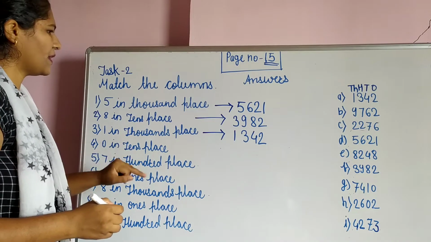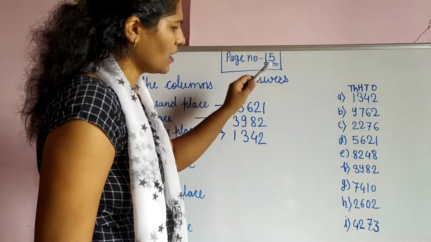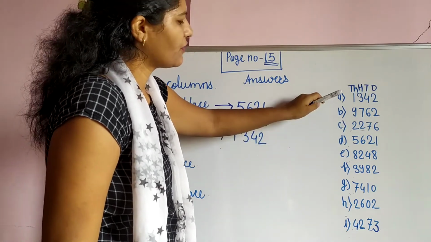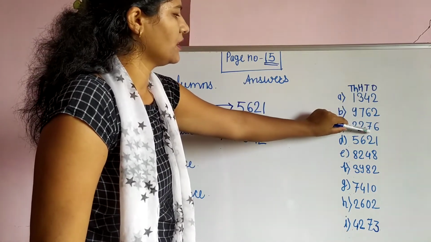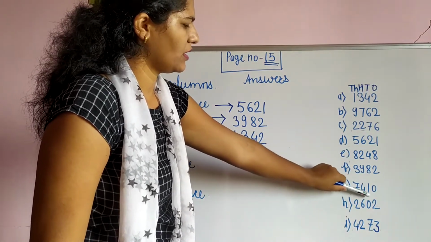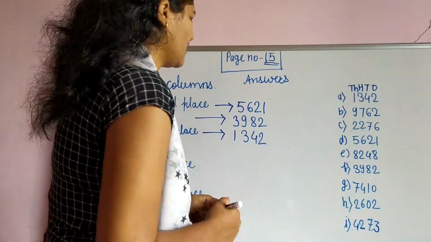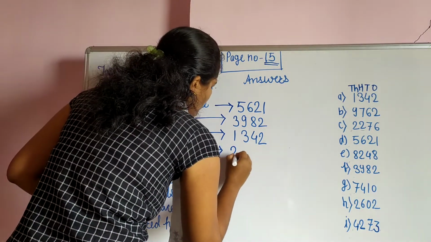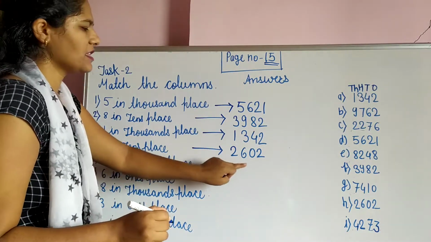Now next question. What is the next question? 0 in tens place. So where is the 0 in tens place? Firstly, which one is the tens place? So here the tens place is this one. What is our answer? We see, 0 we want. Is 0 there? No. Here? No. Here? No. Here also 0 is not there. But yes, this is our answer. Here 0 is on a tens place. So this is our answer, 2,602. Here 0 in tens place.